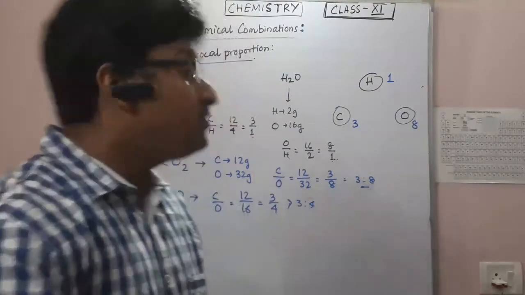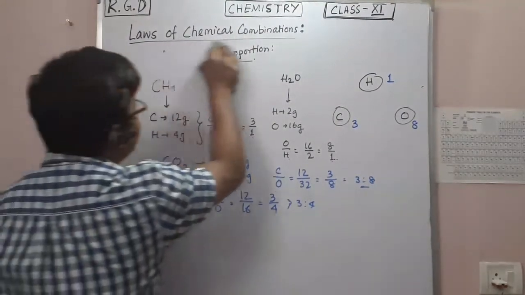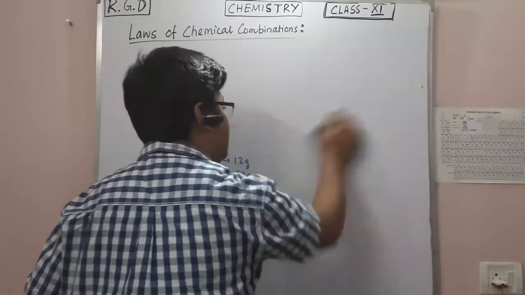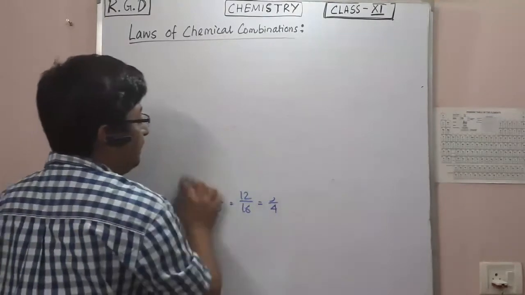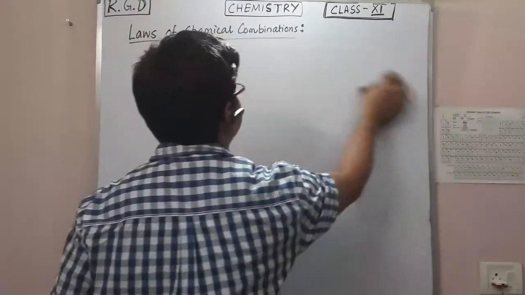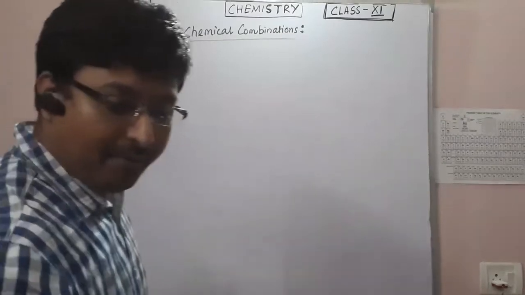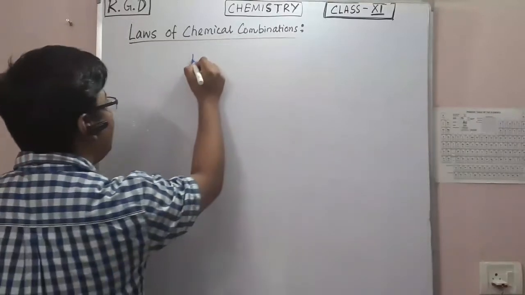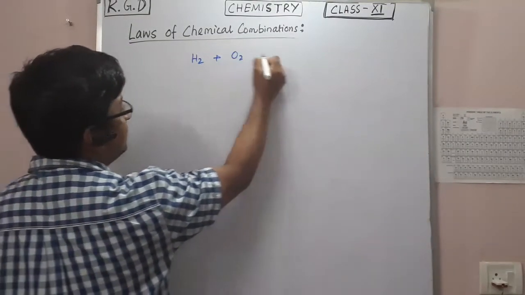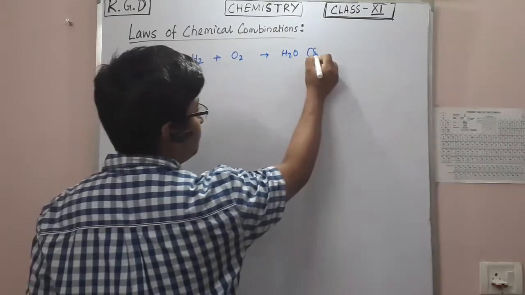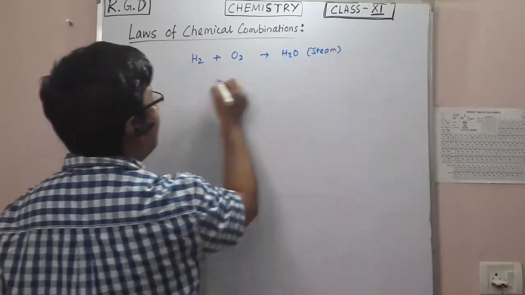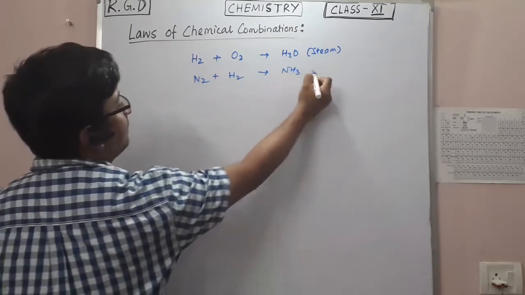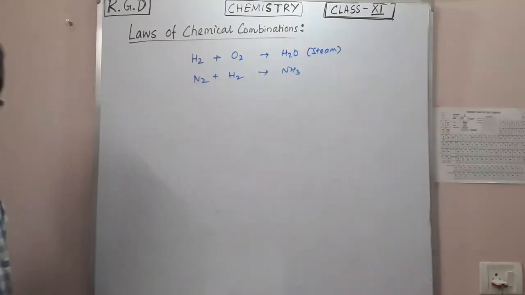Okay, and the last law which I will talk about now. Till then, the four laws I talked about are basically about the masses of the different elements present in this universe. Okay, the masses. But what happens in the case of pure gaseous reactions? Like if we talk about hydrogen plus oxygen, they will form water, let's say steam. Or let's say nitrogen plus hydrogen, which is the production of ammonia. These are all gaseous reactions.